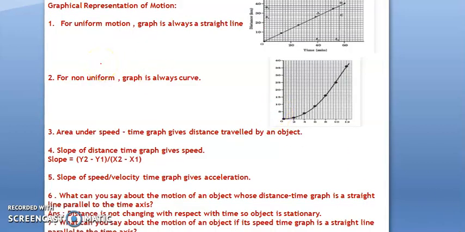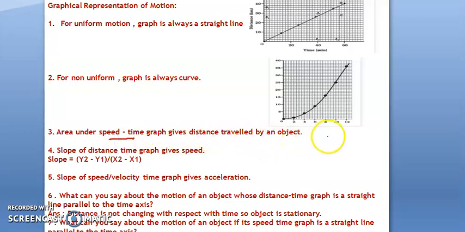So, graphical representation of motion. You can see the first is a straight line passing through the origin, and this is a distance time graph. If there is uniform motion, then the graph is always a straight line like this. If it is non-uniform motion, then the graph is always a curve. Now, the area under the distance time graph gives the distance traveled. Area under the speed time graph gives the distance traveled.